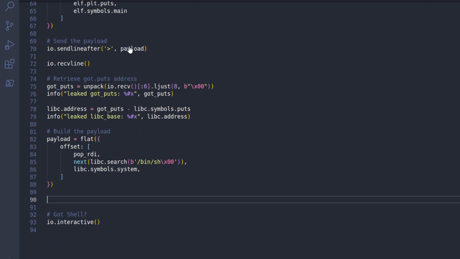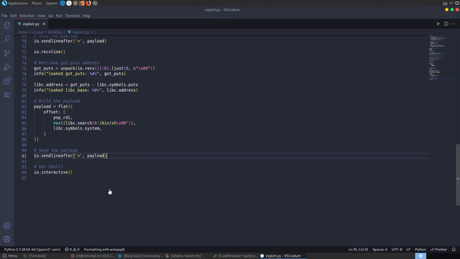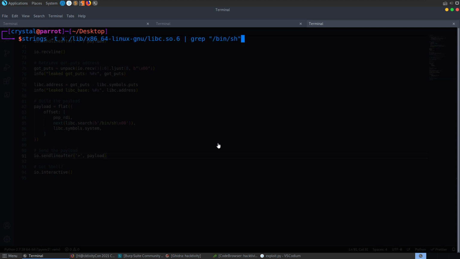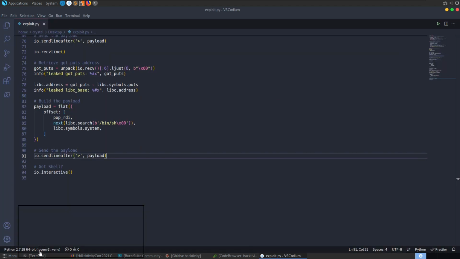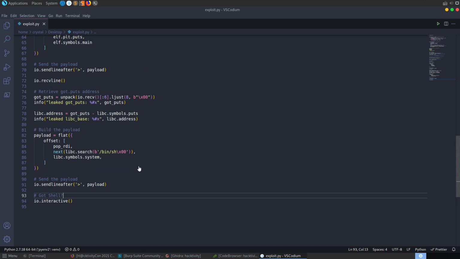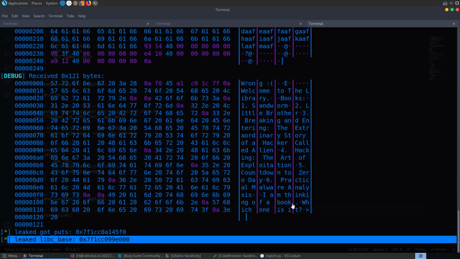All we need to do is send off that payload again, send off this new payload, and then hopefully we'll have a shell. Let's try that out. Python exploit. Okay, we've leaked the libc base there, but we haven't got... okay, let me go back to the...